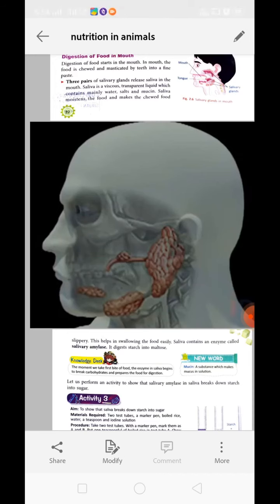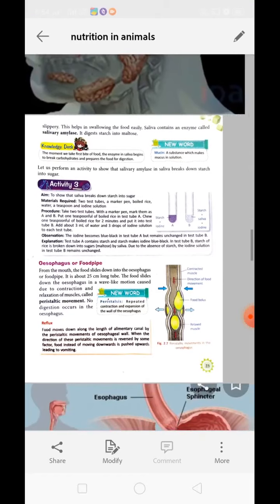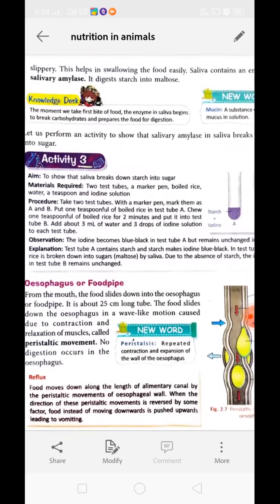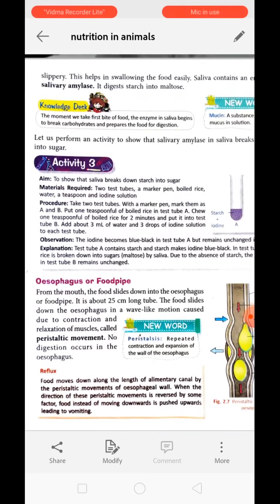Okay, and when we take the first bite of food, this enzyme which is present in the saliva gets mixed with the food and it starts to work. It means the moment you take the first bite, the digestion begins. Clear? Now over here we have an activity to show that saliva breaks down the starch into sugar.